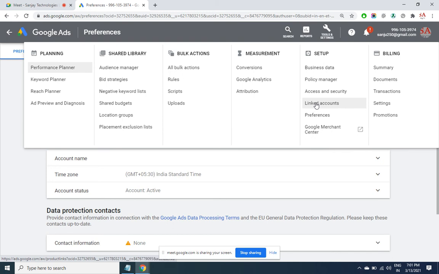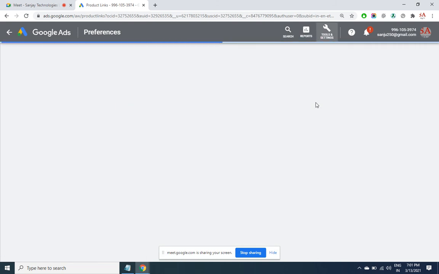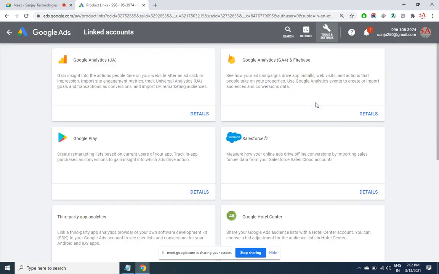Linked accounts. If you want to link your AdWords account to Google Analytics, Salesforce, so many applications are there. Then while you go into Google Analytics, there will be a separate column for AdWords. What we have seen is for SEO, how the traffic comes, what are the various sources. Likewise, you'll be able to see even for AdWords, the entire data analytics of the traffic, location wise, gender wise, device wise. If you want to link an account through Google Play, Salesforce and all that is available here.